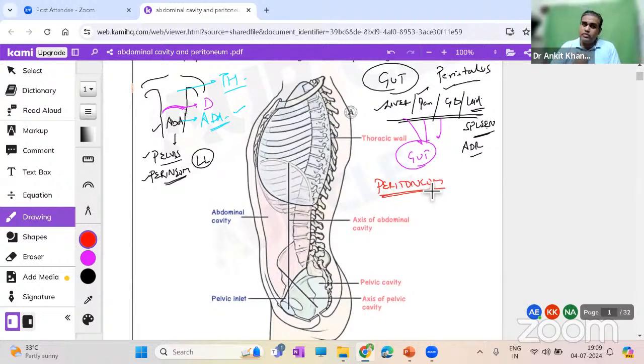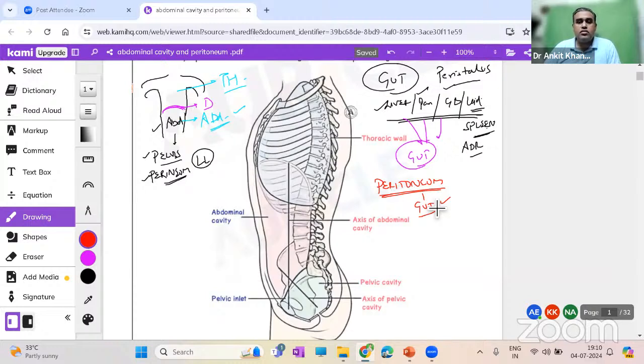Now, in the thorax, we have gone through structures like the heart and the lungs. The heart and the lungs were covered by a double-layered fold of serous membrane, which are known as the pleura and the pericardium. Similarly, in the abdomen, we have the peritoneum. So what does it cover? It covers mainly the regions of the gut.